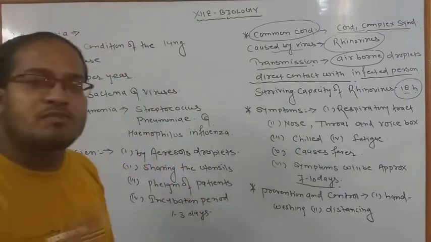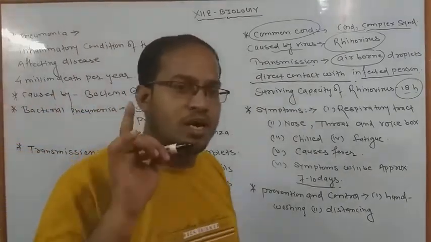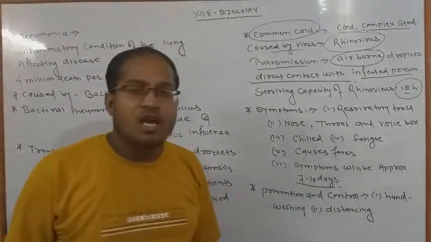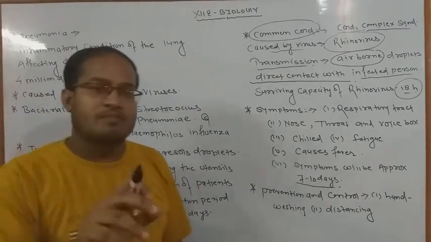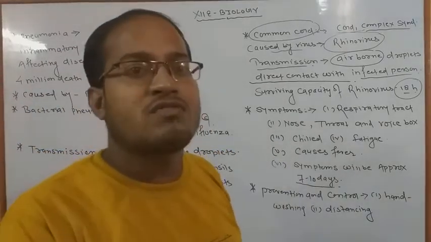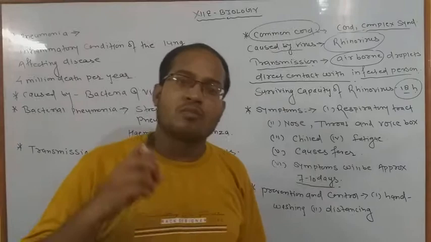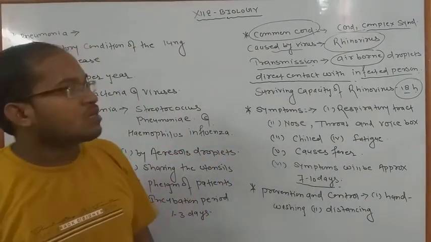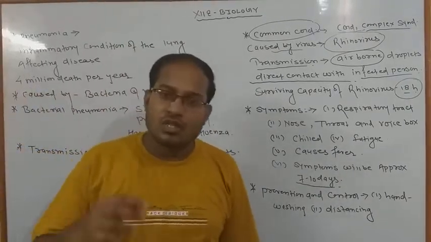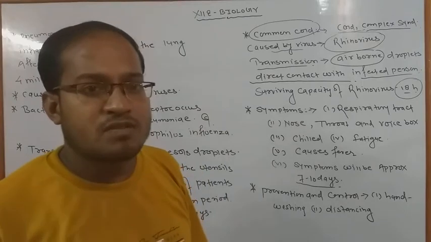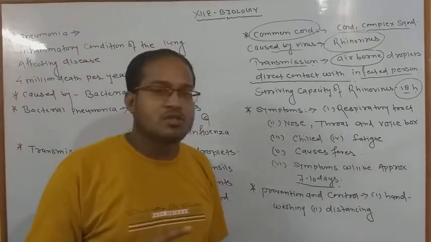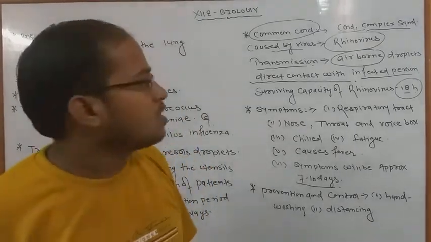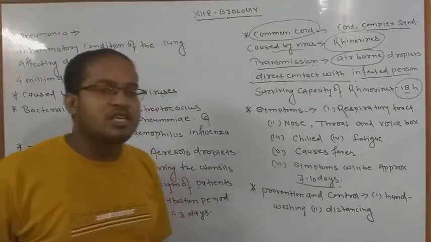Suppose one person is infected with a common cold, and if you come close to that person, definitely the virus will enter your body, and your body will also respond to the common cold. So this disease can be transmitted from one infected person to a healthy person.